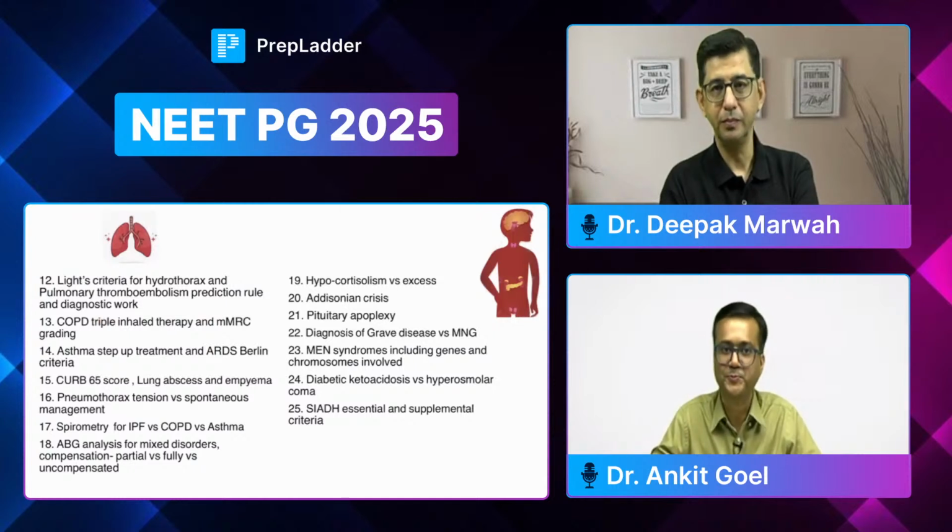Sure, sir. Right, guys, when it comes to GI, you'll notice there's a repetition for celiac sprue twice, but one is for celiac sprue and another is for tropical sprue. So there's a small typo.